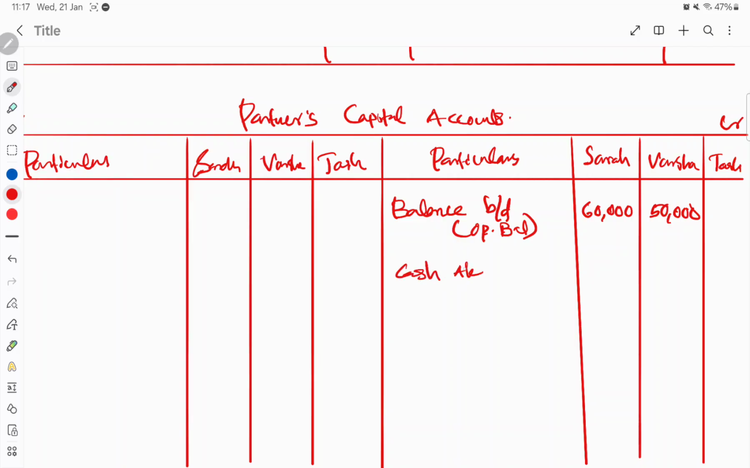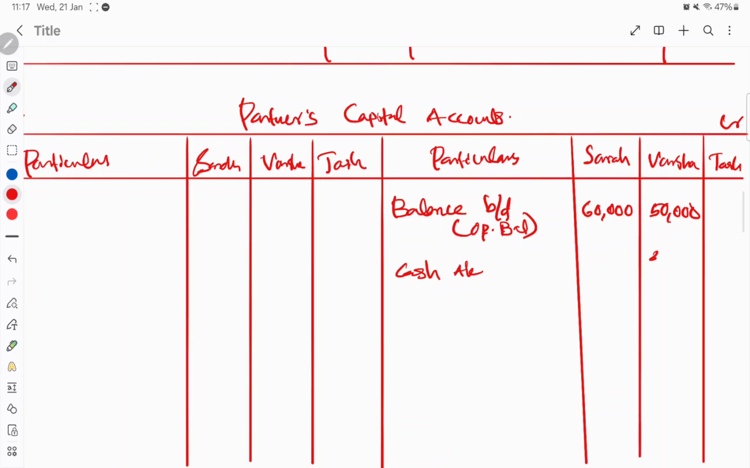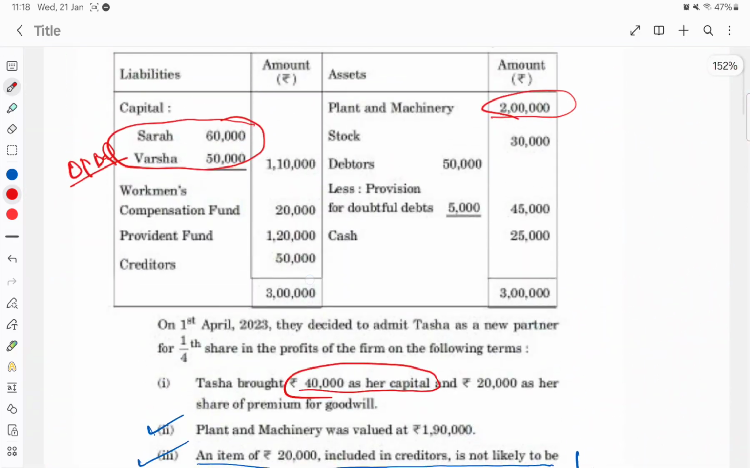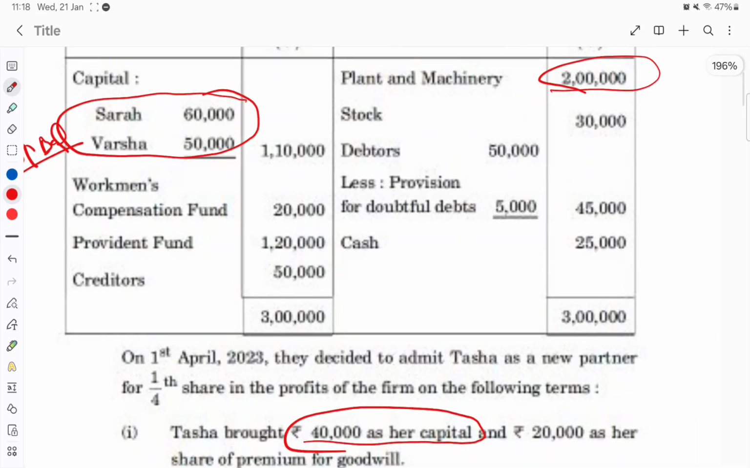So cash account, that is 40,000. Sorry, not here, the third column, okay? 40,000, right? Next, after the opening balance, we need to check whether any reserves exist or not. These are the main reserves: workman compensation reserve, investment fluctuation reserve, and general reserve, right? Workman compensation reserve is also known as workman compensation fund. So these are the three reserves we need to distribute.